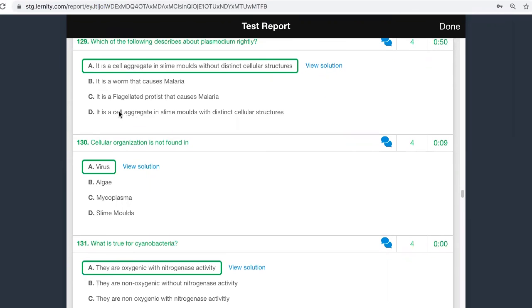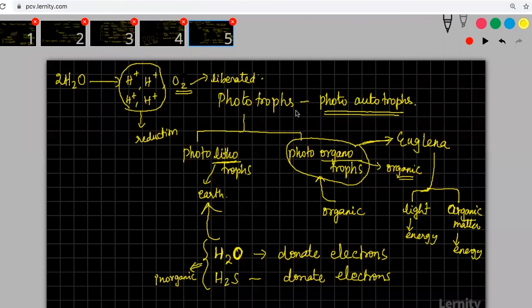It is a cell aggregate in slime molds, correct, but they will not have distinct cellular structures, as they are coenocytic in nature. Plasmodium is an aggregate of multiple things together with many nuclei in it, but you will not be able to see the distinction in between. This is plasmodium.